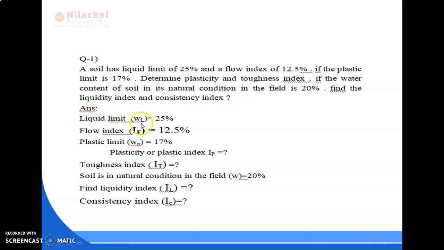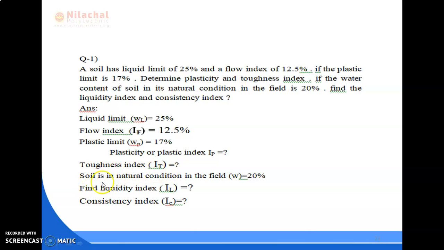Liquid limit WL equal to 25%, flow index IF equal to 12.5%, plastic limit WP equal to 17%. Here we have to find the plasticity index IP equal to question mark and toughness index IT equal to question mark.